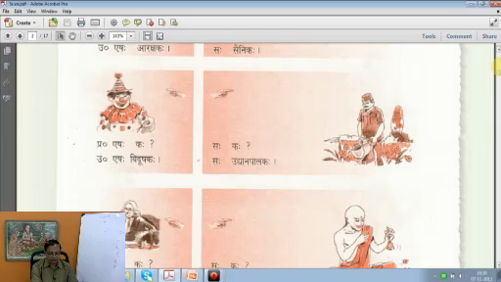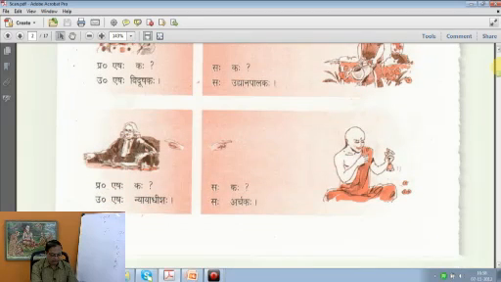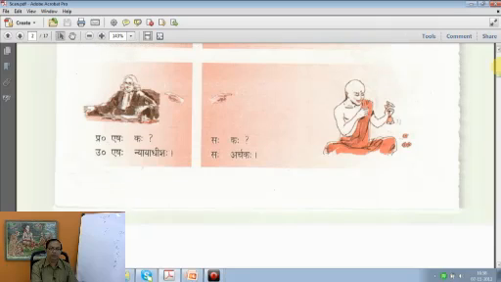Saha, a joker otherwise. Saha kaha, who is that person? You can see in the picture, he is watering the plants. Saha Udyana Palaka is a gardener. And down here, Eshaha kaha, from the picture you have the answer. But what is he called in Sanskrit? Eshaha, this person, Nyayadhishaha, is a judge.